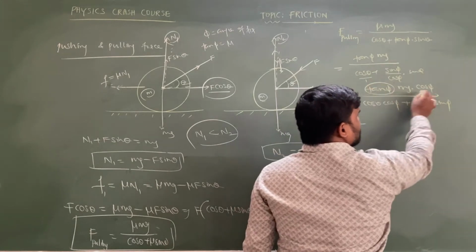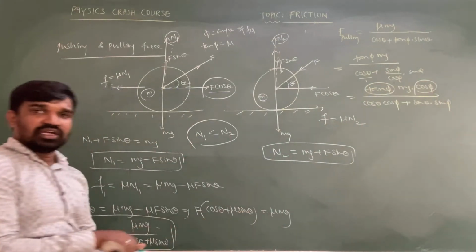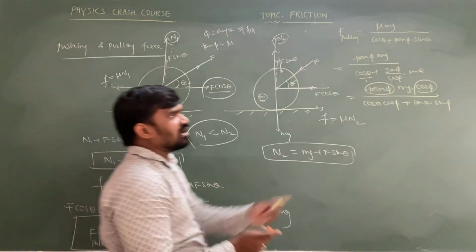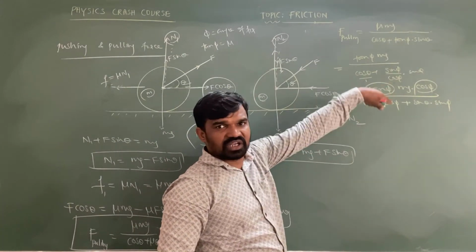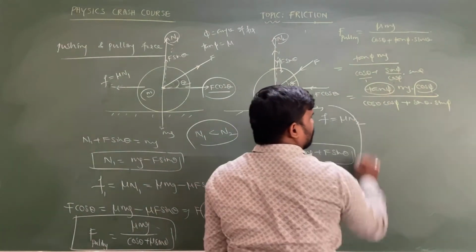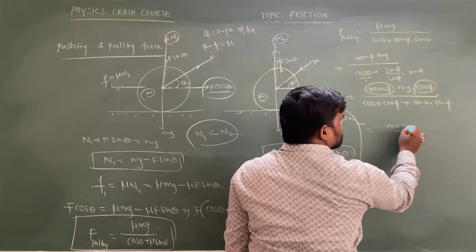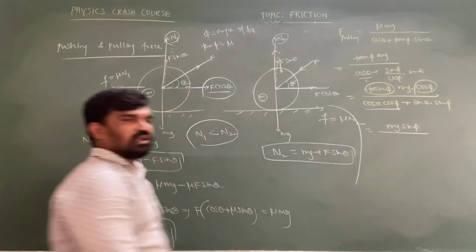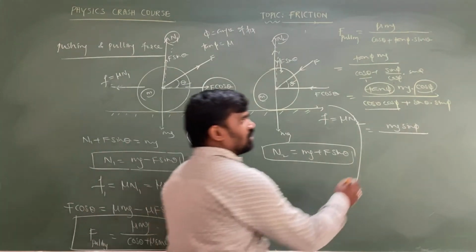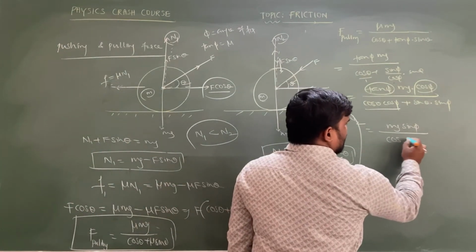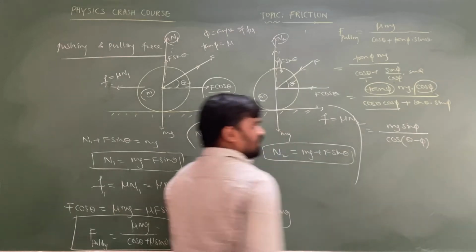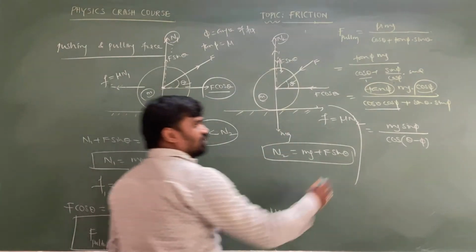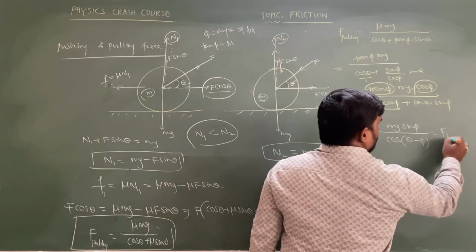Then tan phi into cos phi value is equal to what? Tan phi is sin phi by cos phi, cos phi cancels, then the numerator we get is mg sin phi, whole upon what can I write? Cos a cos b plus sin a sin b is equal to cos a minus b, so cos theta minus phi we can write. So this is the value of the applied force in case of pulling.